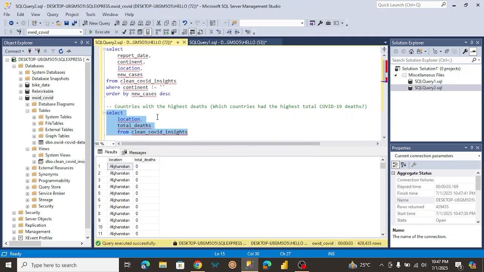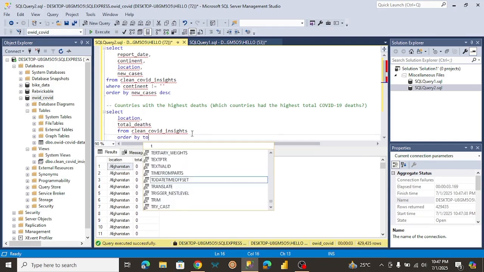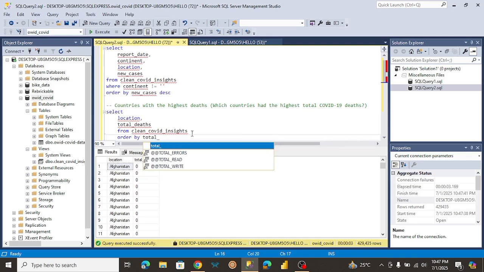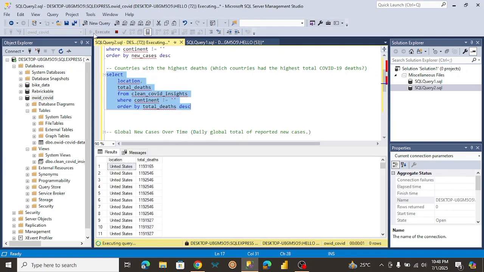We want to get to know countries with the highest deaths. So what we can do, as we did here, is order by the total deaths in descending order. And of course, we need to get rid of the locations we don't need. So I'm just going to copy this and paste it down here. Let me try to run this to see if it's going to give us what we want.